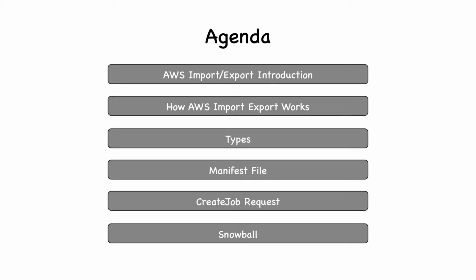This is our agenda. We'll have a small introduction on AWS import export. Then I'll show how it works, the different types. I'll show you what a manifest file is, then what is CreateJob request, and finally we'll conclude this session with AWS Snowball, which is a different migration tool. So basically, I'll be covering AWS import export and Snowball as well.